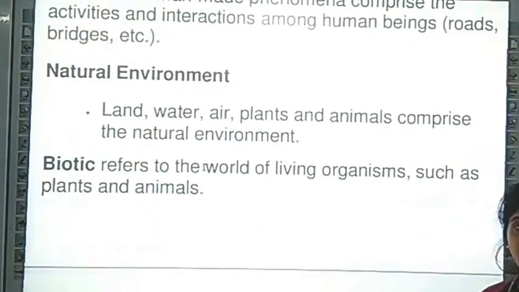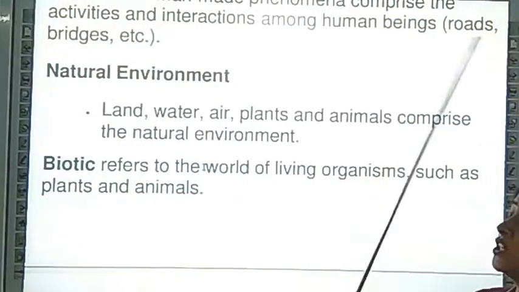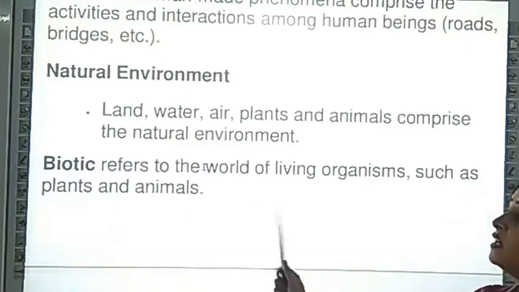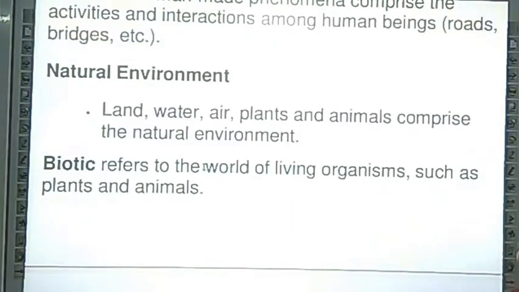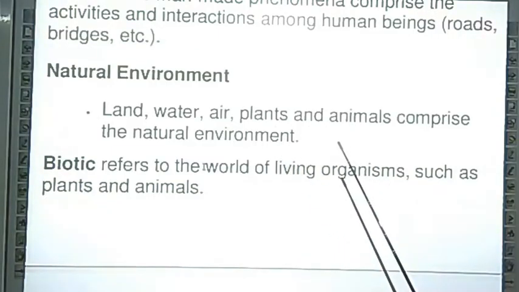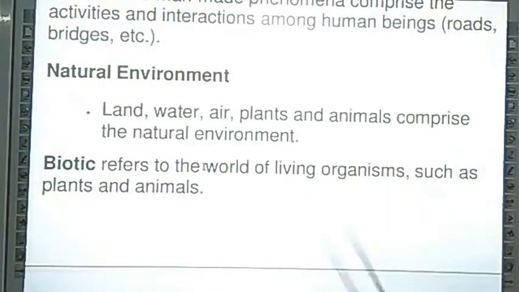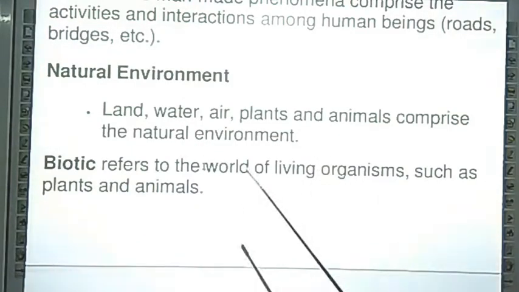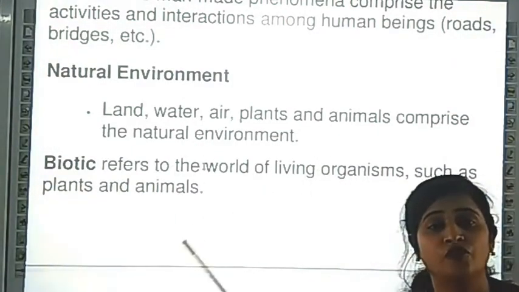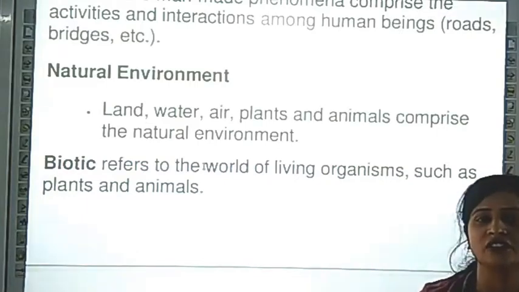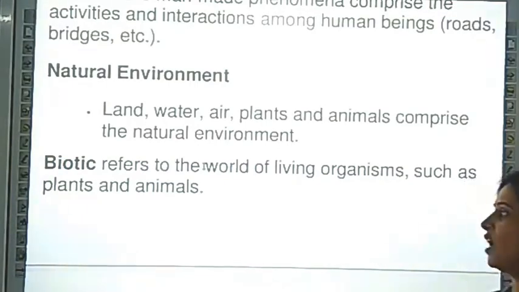Now, firstly, we take the first classification of the environment, that is the natural environment. Land, water, air, plants and animals comprise the natural environment. They are all mixed and make the natural environment. The environment given by nature is called the natural environment.